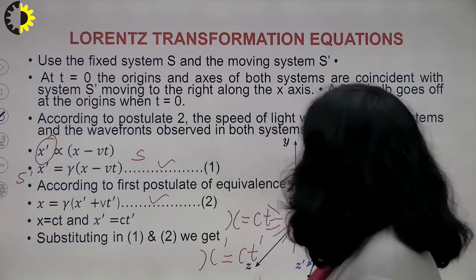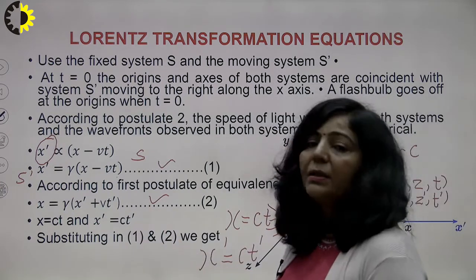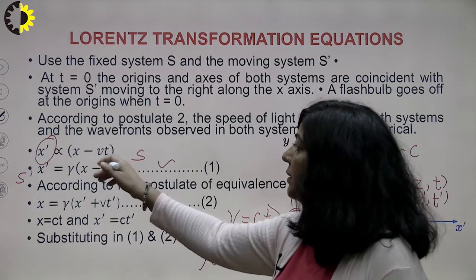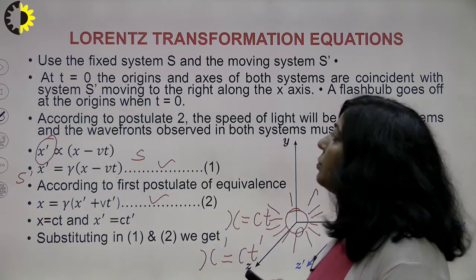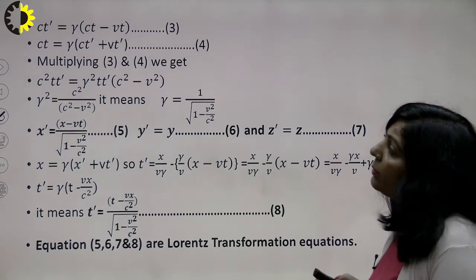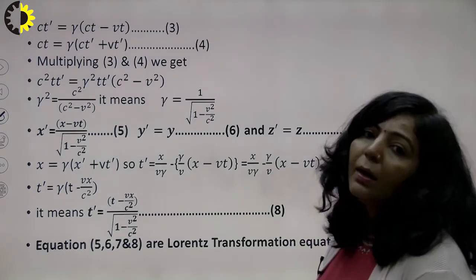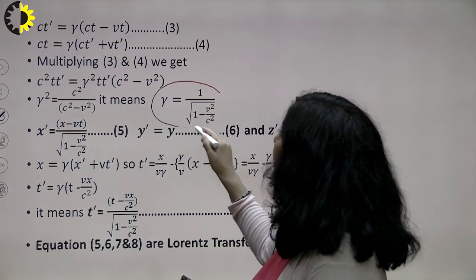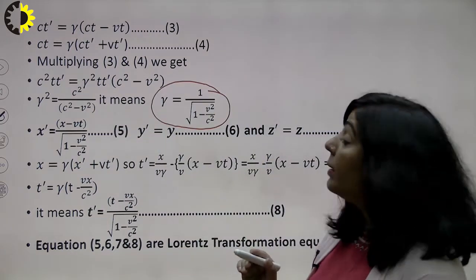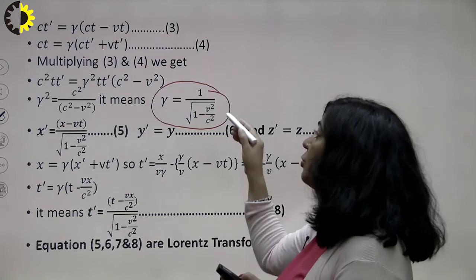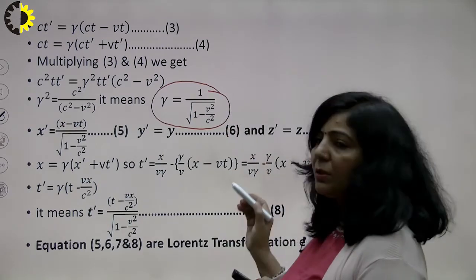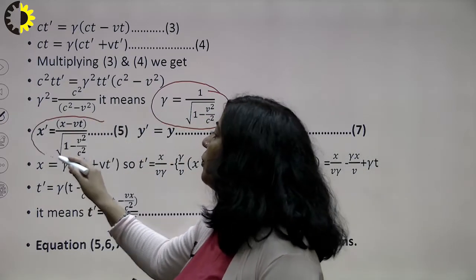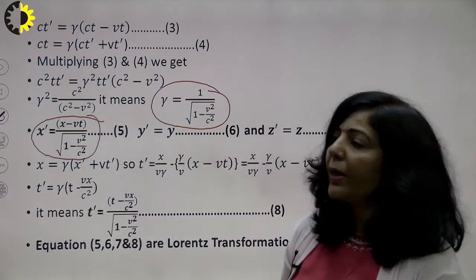So you have x as ct and x dash as ct dash. Now what you have to do? Substitute this x = ct and x dash = ct dash in equations 1 and 2. Solve these two. How will you solve these two? Just by multiplying equations 3 and 4, you will get the value of gamma. Now the value of gamma is known in terms of the given parameters. So substitute this value of gamma in equation number 1, and you will get your transformation equation along the x-axis.